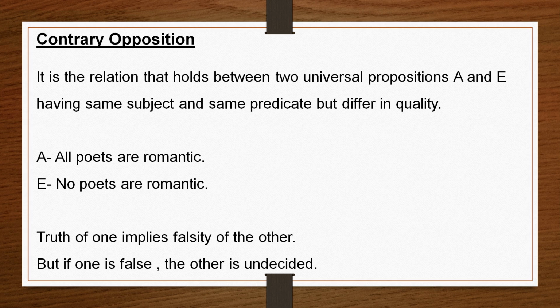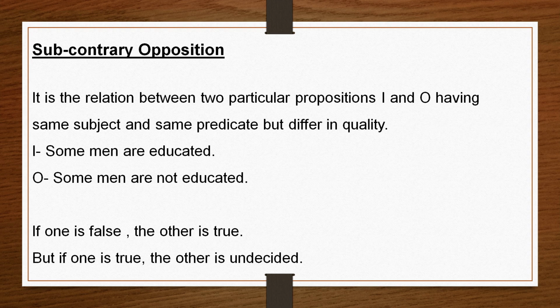We can say both are false when some poets are romantic and some poets are not romantic, then both universal propositions are false. Both can be false together, but both cannot be true together. We cannot say all poets are romantic is true and no poets are romantic is true. Both cannot be true together. This is your contrary opposition.